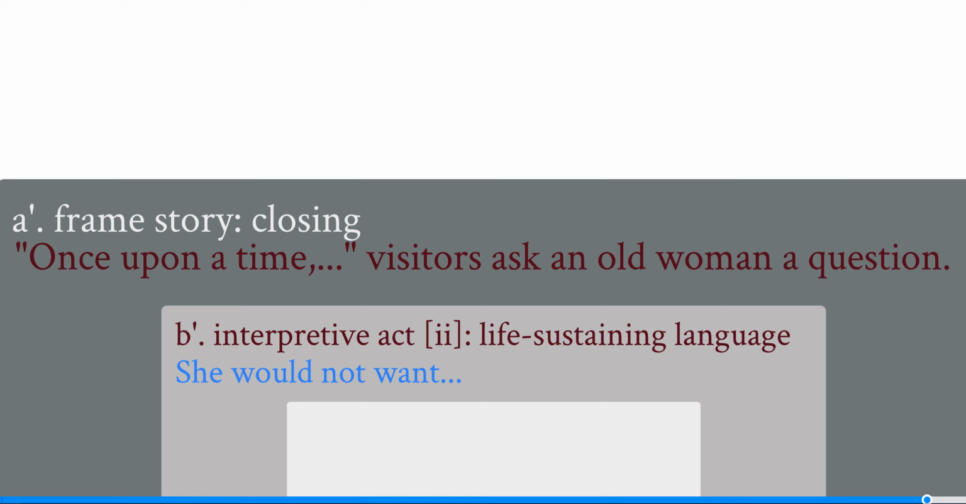And she returns to this frame story in the end, gives it a closing frame where she says, "Once upon a time, visitors ask an old woman a question." So she returns here to explore the children's point or the young visitor's point of view. She begins the opening frame with the old woman's point of view, her perspective, and then she comes back at the end of the narrative to the closing frame to explore the young people's perspective. How are they receiving what the old woman is saying, etc., etc. Now, this is a fairly long section, and it's filled with all sorts of different ideas that are coming from these young visitors.